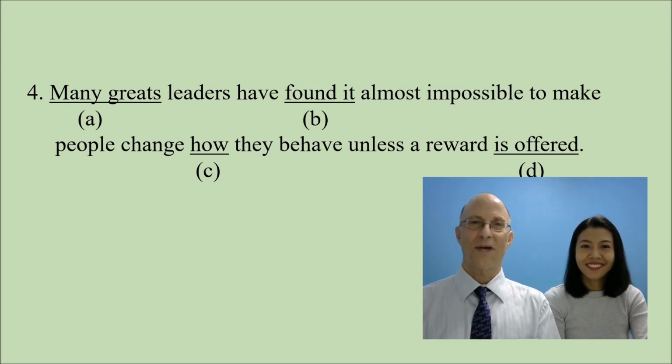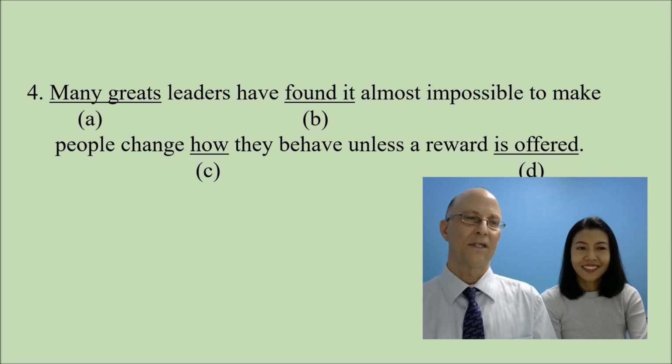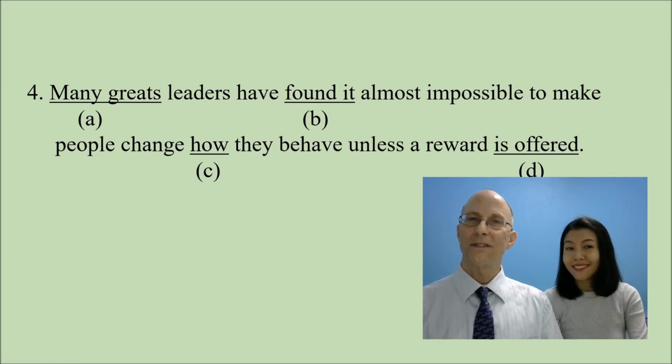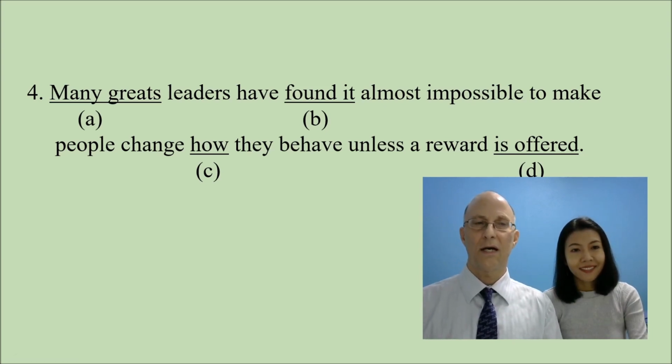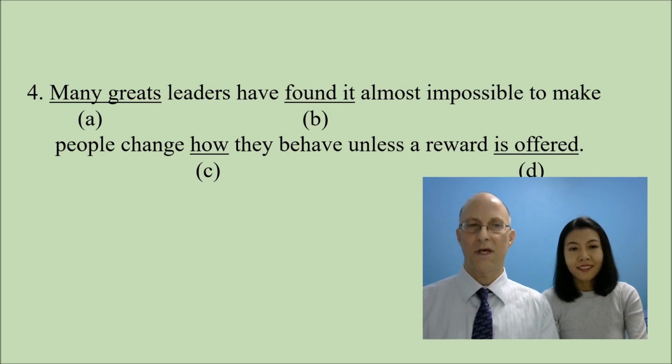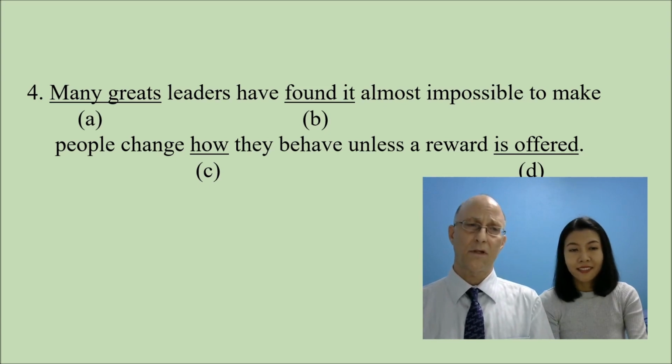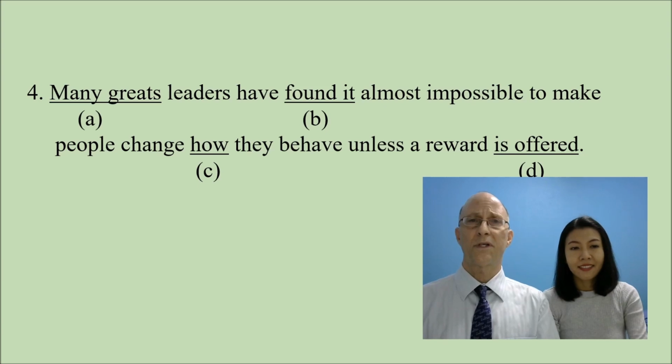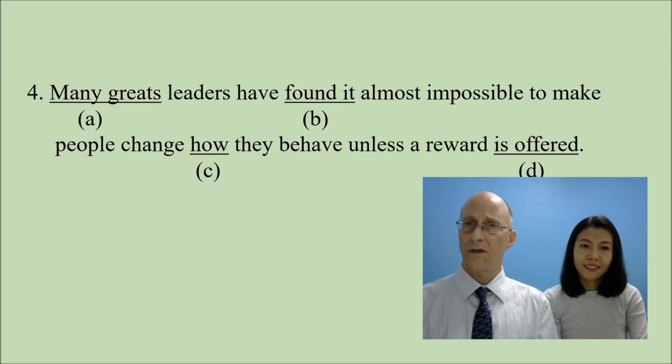So that's a pass. Let's look at the others. Let's look at C. How is the next one that we'll look at. How is an adjective, and this adjective forms the adjective clause after that. So we have how they behave is an adjective clause, and it's referring to the change, what they're changing.